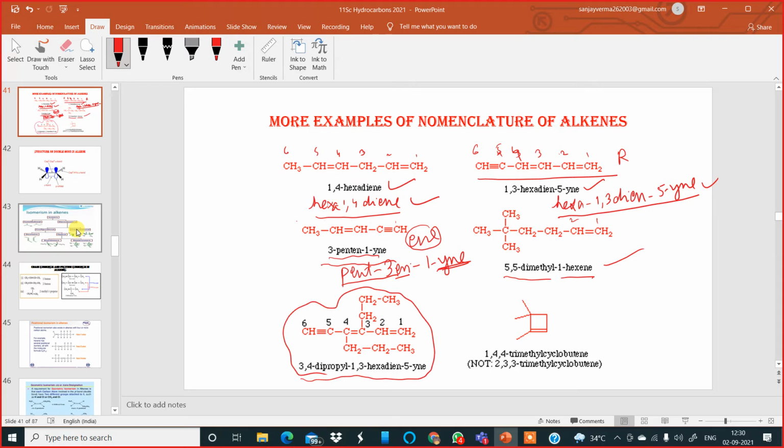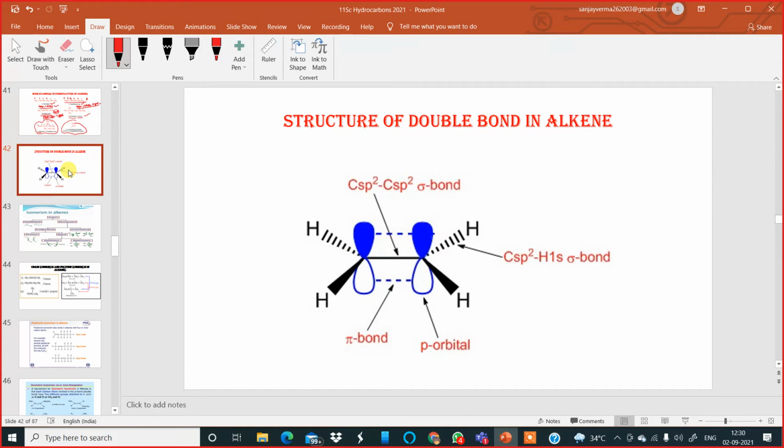And there are other formulas over here, which you can leave out. This is for higher chemistry. And this one is a cyclic compound. This also you leave out. Others you can practice. It will help you improve. Okay. After the nomenclature, let us move to the next slide over here.